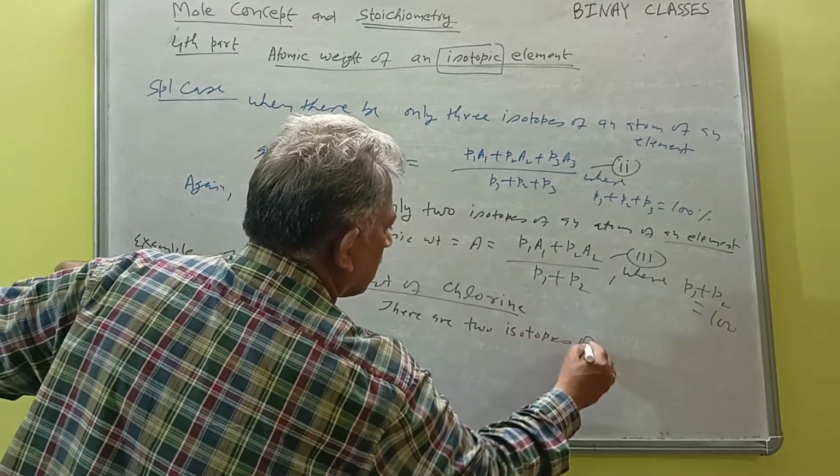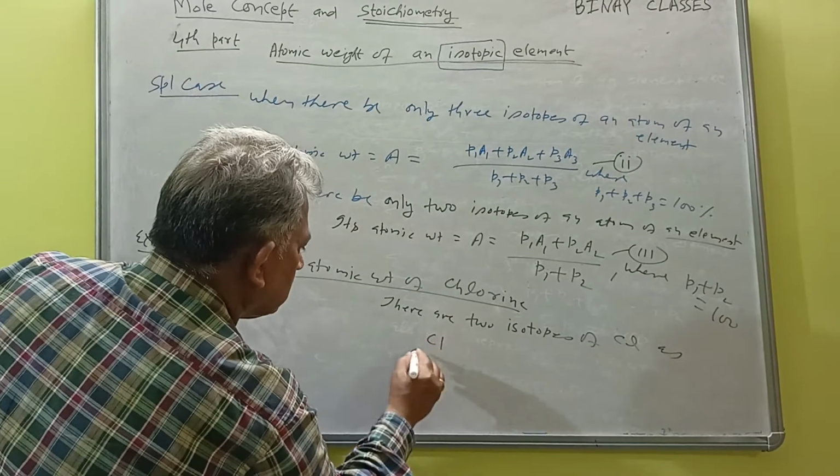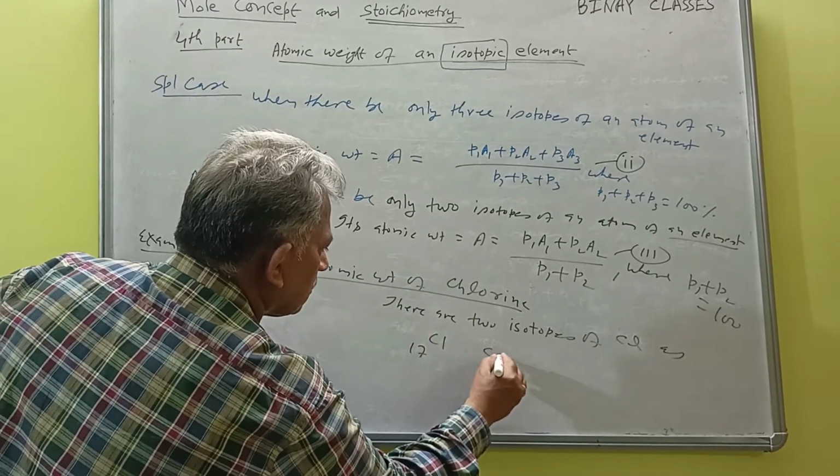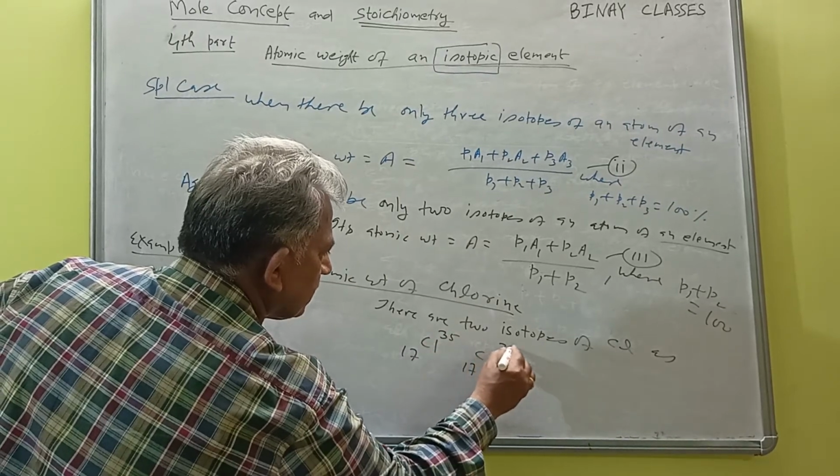There are two isotopes of chlorine, chlorine 17, with 35 and 37.